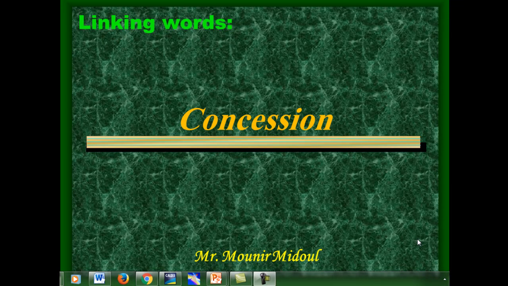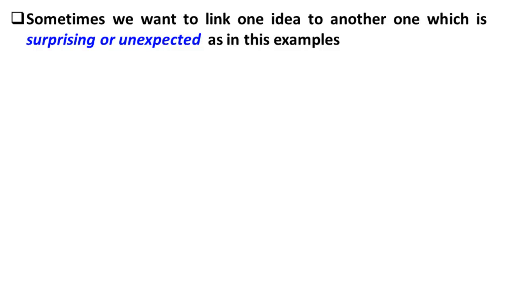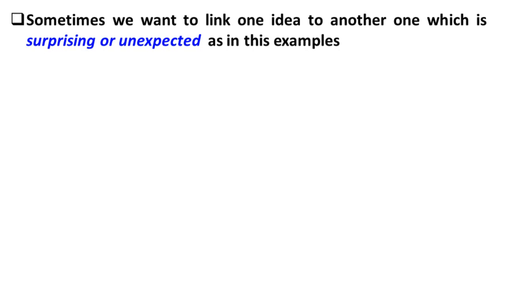Today I'm going to talk about some common linking words used to connect contradictory or opposing ideas. We call these ideas concession. Sometimes we want to link one idea to another one which is surprising or unexpected, as in these examples.